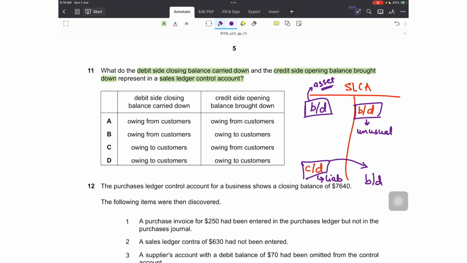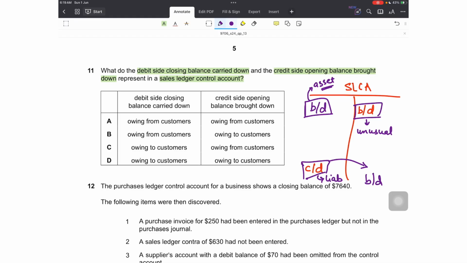This can only be possible, for instance, if my debtor overpaid me, so I now have to return the excess value to the debtor. That is a payable on me. That becomes a liability, that small balance. Similarly, if the debtor returned goods after making a payment for them, that is again a liability on me to return the amount that has already been received for the goods returned. So in such scenarios, an unusual balance can be present in a sales ledger control account. This is a payable, a liability for the business in that case.